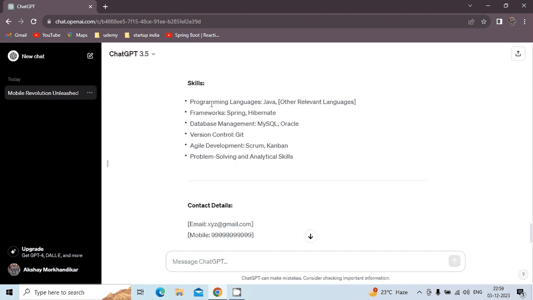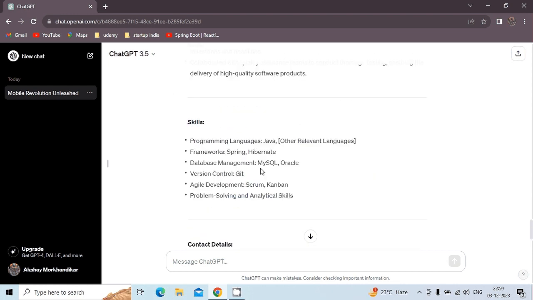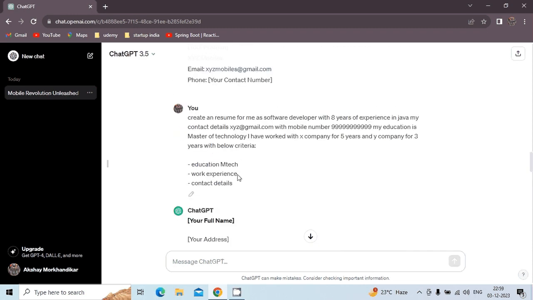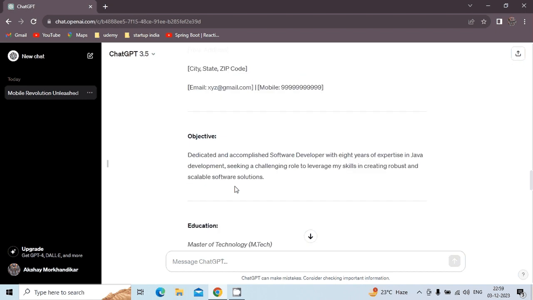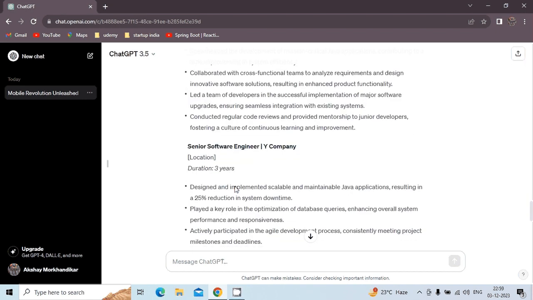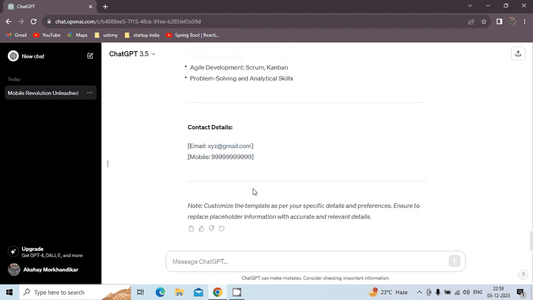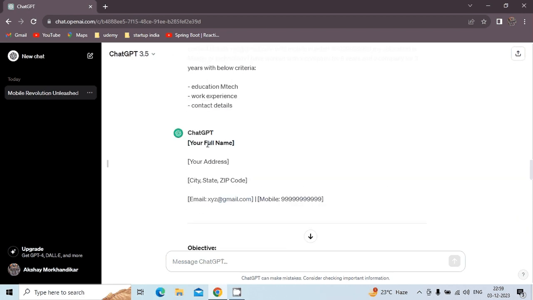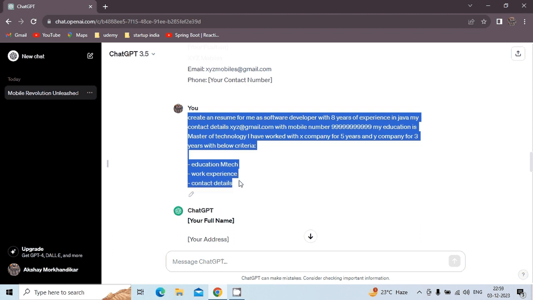Below this, I have shown you about email writing and resume creation, and poems as well. The thing is that this is all about prompt engineering. This is the best practice you have to follow all the time. You have to create a template with a paragraph, and you have to give criteria, so that ChatGPT can do it in an efficient manner.